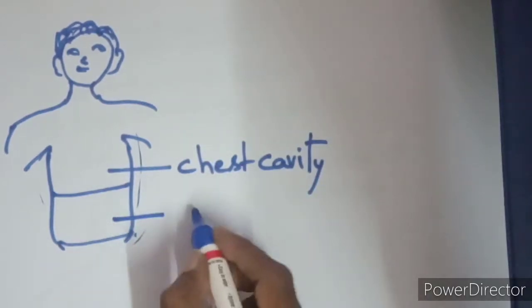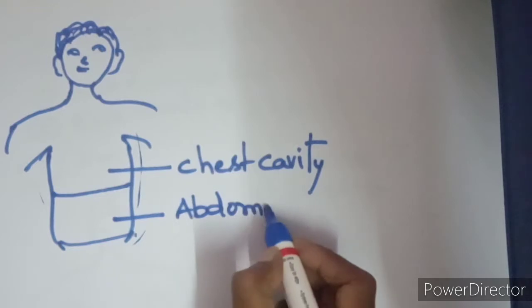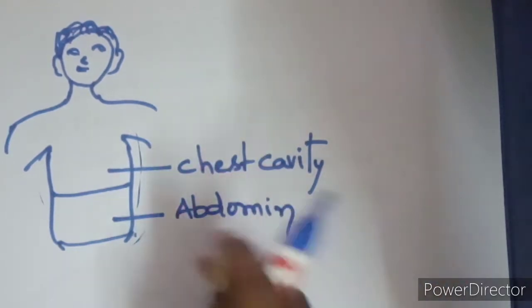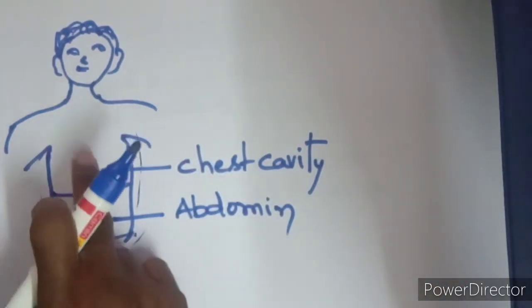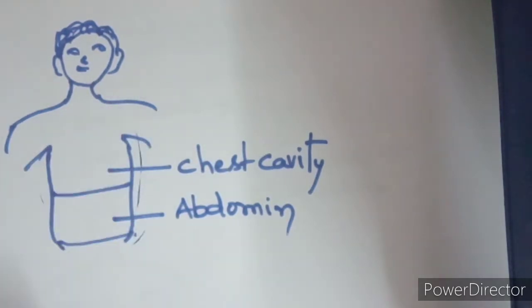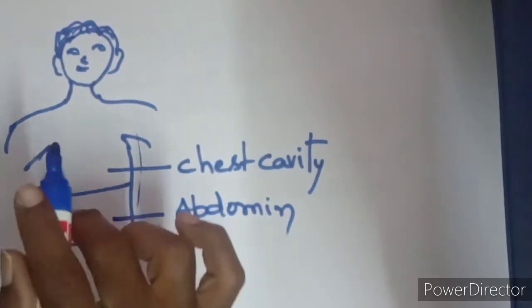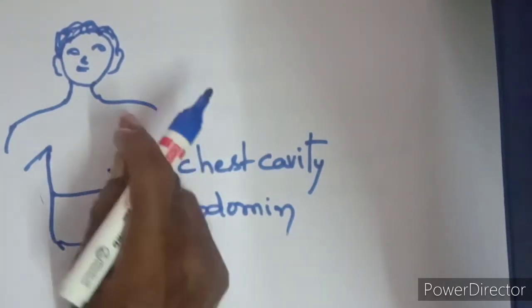Then this part is called the abdomen. In this chest cavity, one heart is located. Where is the heart located in this chest cavity? That is what we want to see now.